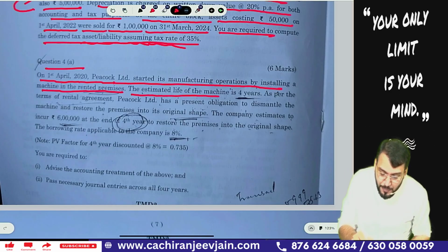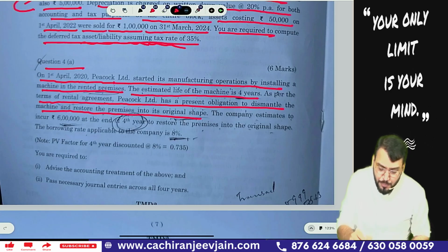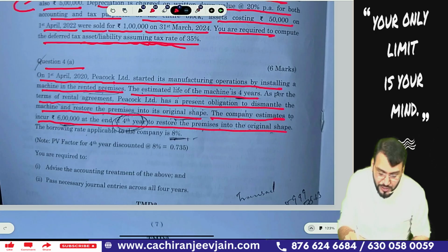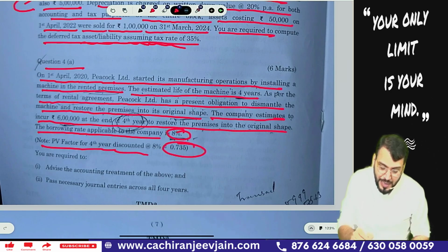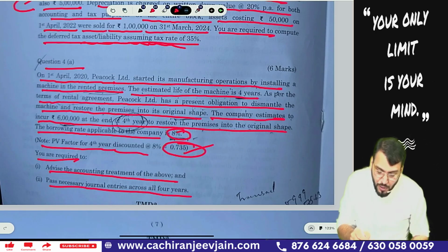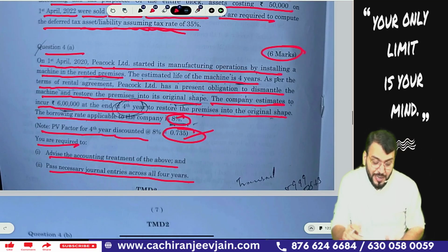The estimated life of the machine is 4 years. As per the terms of the rental agreement, Peacock Limited has a present obligation to dismantle the machine and restore the premises into the original shape. So they need to create a provision. The company estimates to incur 6 lakh at the end of the 4th year to restore the premises into the original shape. The borrowing rate applicable to the company is 8%. They have given the present value factor 0.735. If they have given this, you need to apply this only. You are required to advise the accounting treatment of the above and pass necessary journal entries for all the 4 years. 6 marks question. So first you need to advise the accounting treatment.